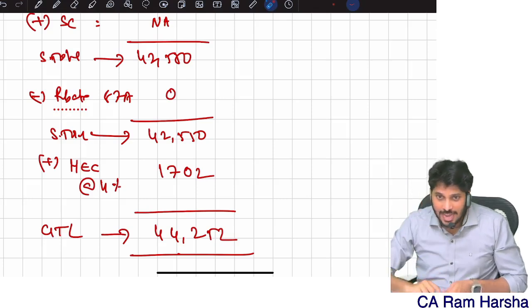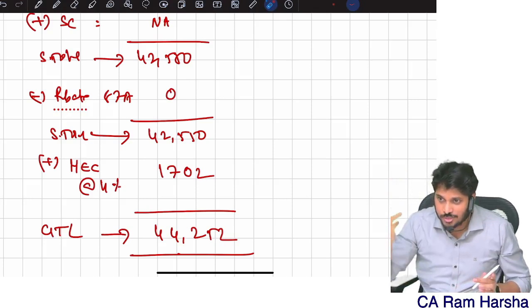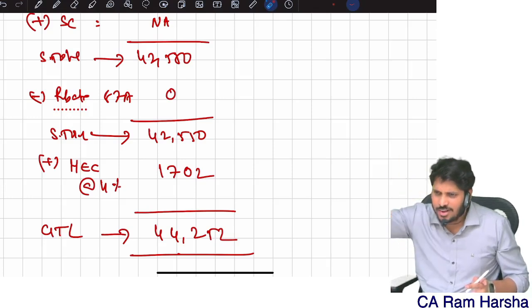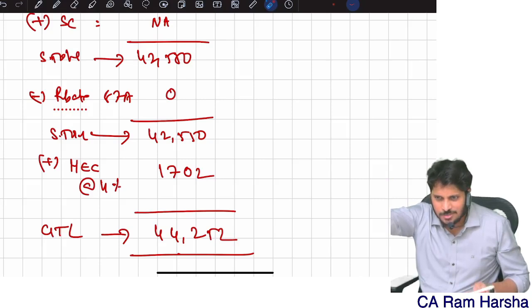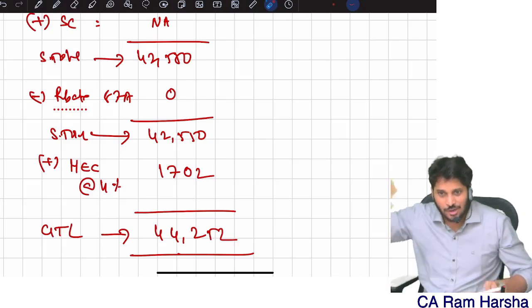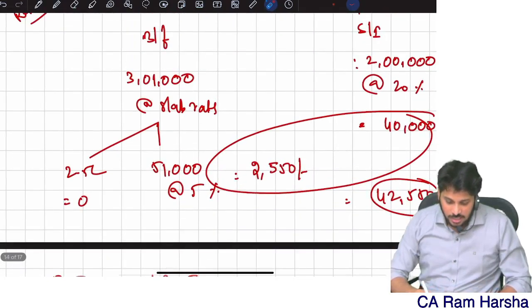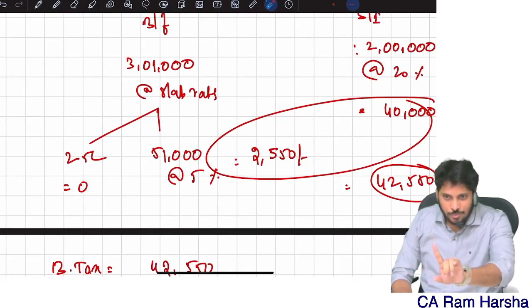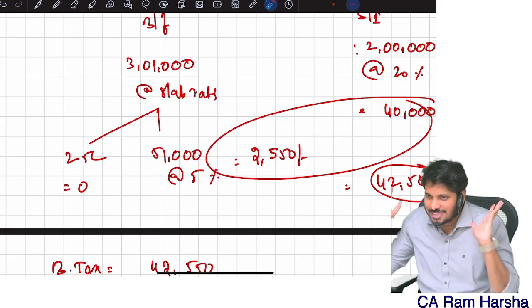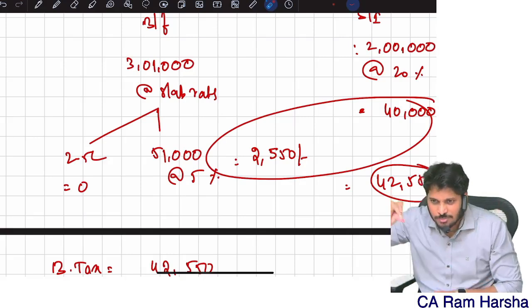On that extra 1,000 the tax is at 5%, which means only 50 rupees of extra liability.